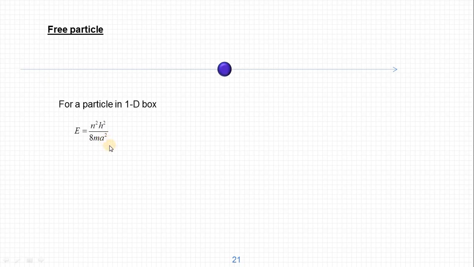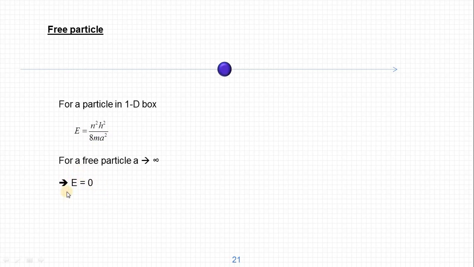So if you substitute the value of a as infinity in this expression, the denominator will be infinity. So 1 by infinity, E will become 0. For a free particle, as a tends to infinity, energy becomes 0. That means as the width of the potential well tends to infinity, that is, there are no boundaries, we got energy as 0, because 1 by infinity is 0.